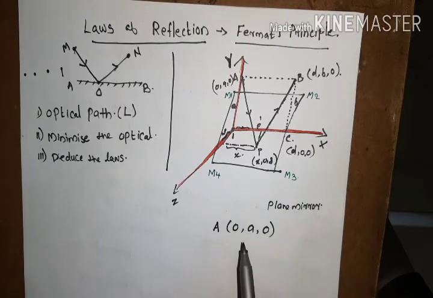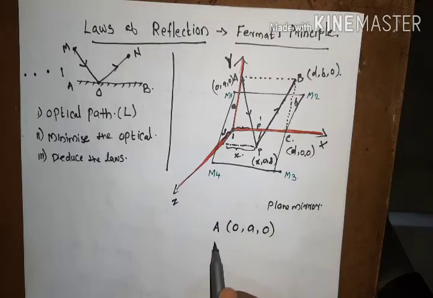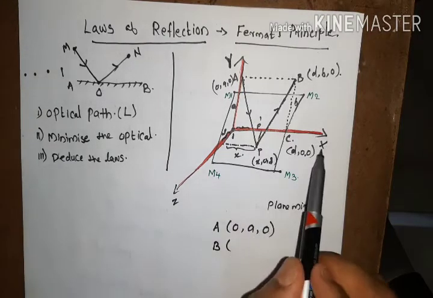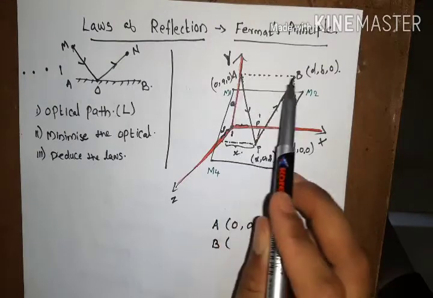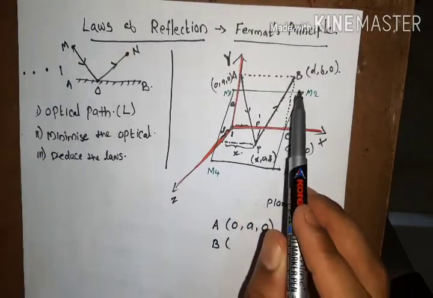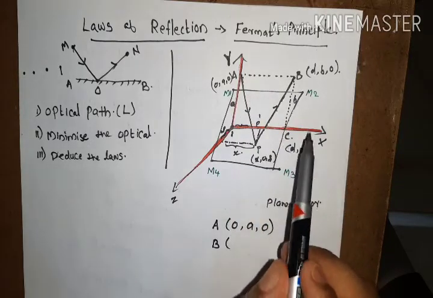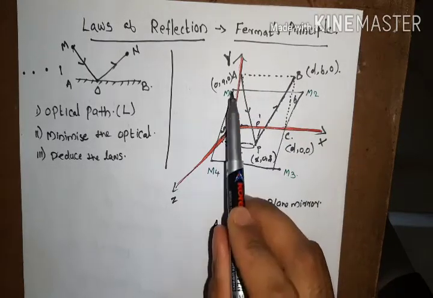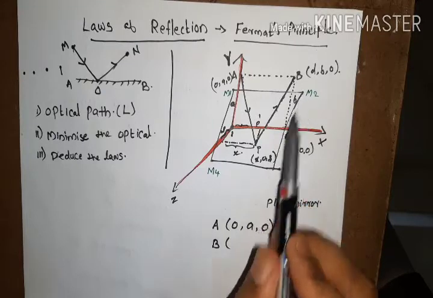Now we are considering the receiving end, at point B, and this point B is also in the xy plane. We are marking this xy plane by the dotted lines. So this xy plane is perpendicular to the reflecting plane xz.